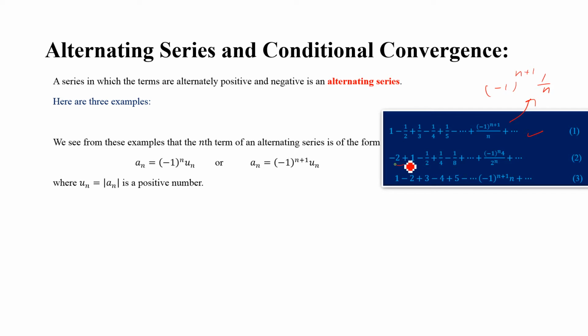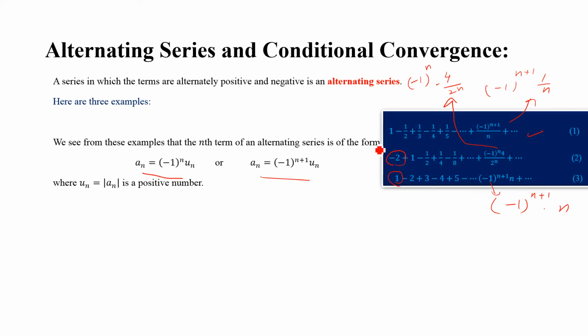And in this case, the first term is negative and its nth term is minus 1 to the power n into 4 over 2 to the power n, that is some term which depends upon n. Again, the first term is positive and the nth term looks like minus 1 to the power n plus 1 into some term which depends upon n. So similarly, we can generalize this in this form.